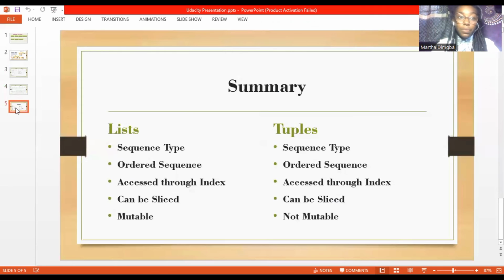So in summary, everything we've discussed for lists and tuples, which is our topic: both of them are sequence types, both of them are ordered sequences, both of them can be accessed through index, and both of them can be sliced. The list is mutable, the tuple is not mutable.